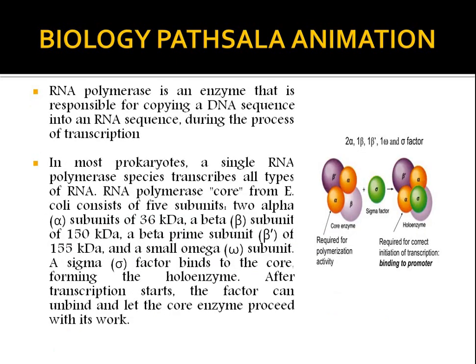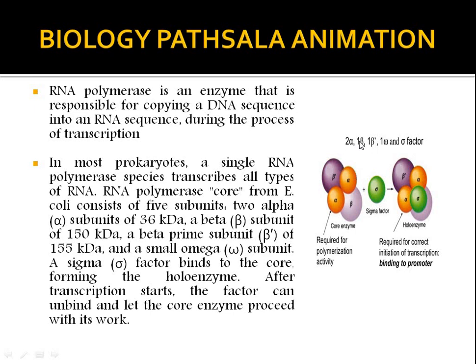Now in this slide we will discuss the enzyme that produces an RNA molecule from DNA. The enzyme is RNA polymerase. The enzyme RNA polymerase is comprised of 2 alpha subunits, 1 beta subunit, 1 beta prime subunit, 1 omega subunit, and 1 sigma factor.